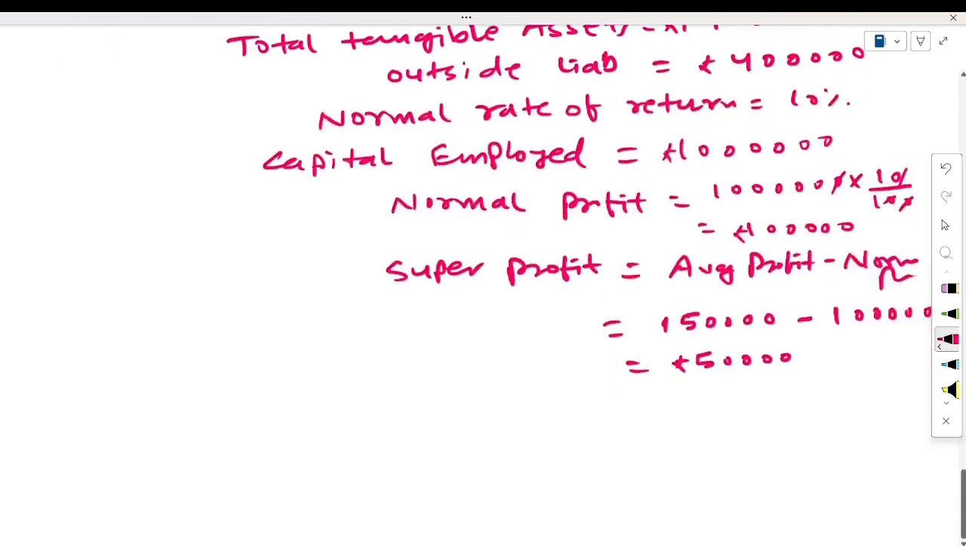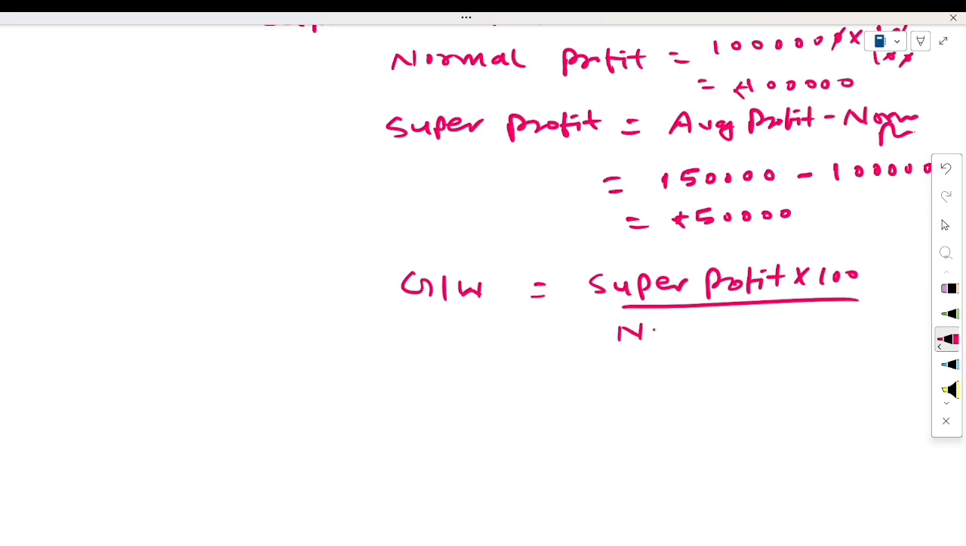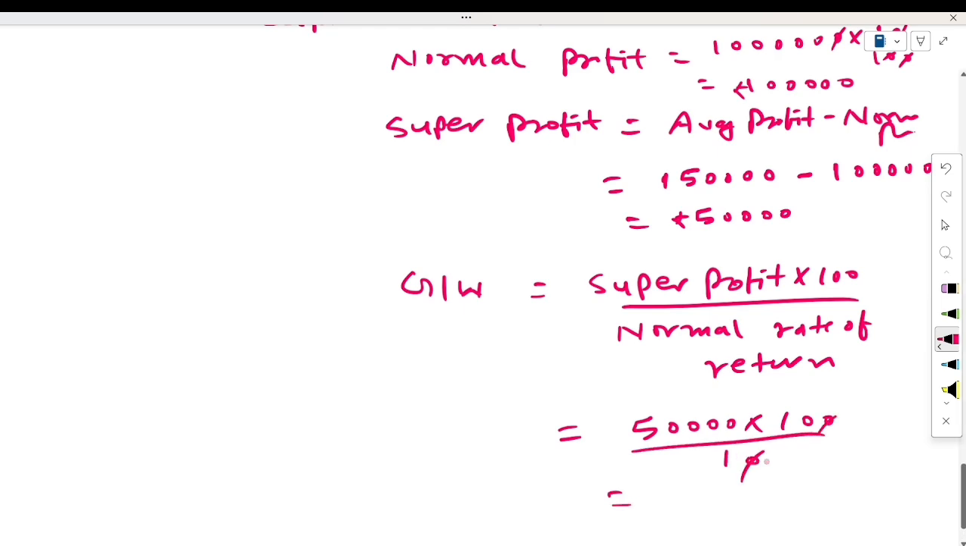Now we have to calculate the value of goodwill. For calculating the value of goodwill, what formula will you use? Goodwill is equal to super profit into 100 upon normal rate of return. Super profit is how much? 50,000 here and normal rate of return 10%. Then what will be the value of goodwill? The value of goodwill would be 5 lakh.